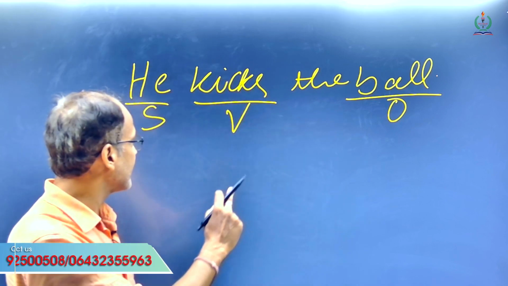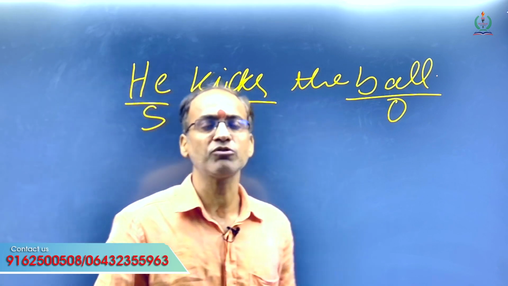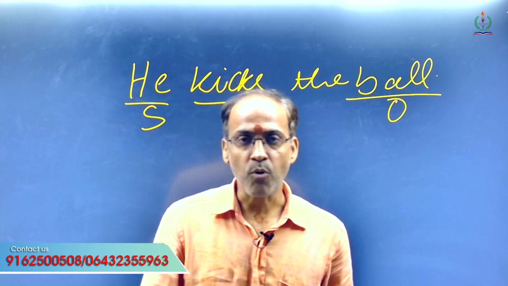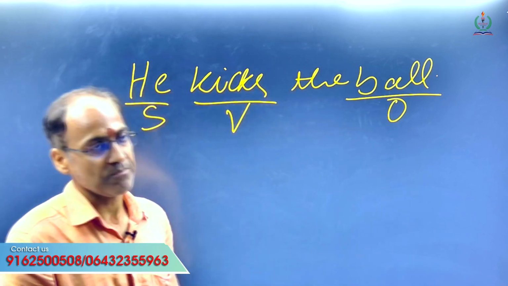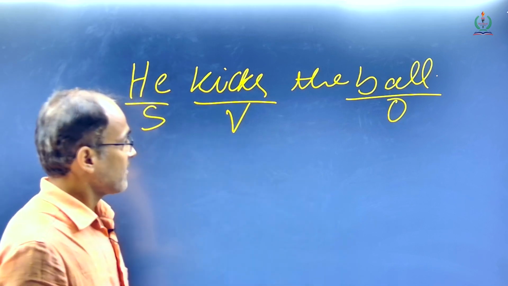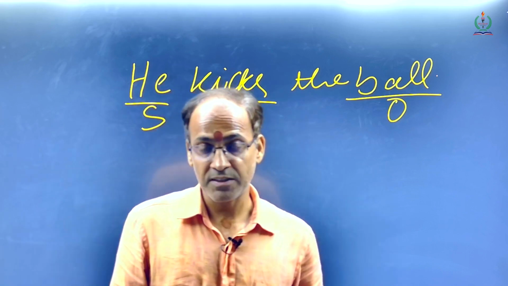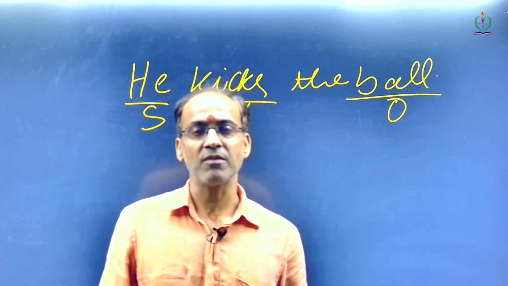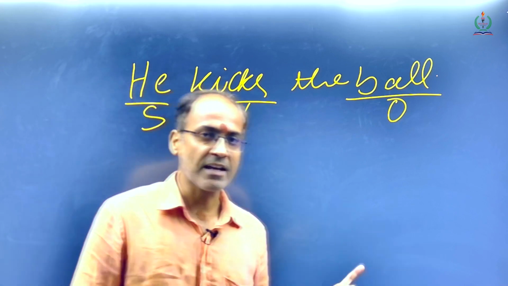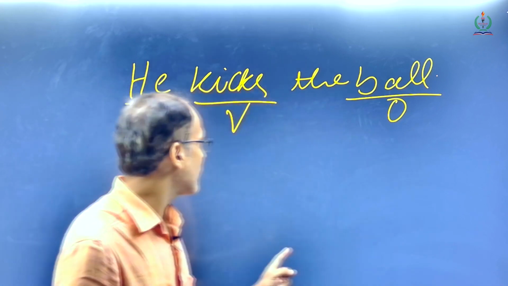Here we have written that he kicks the ball, but we can also say this sentence in passive voice form, like the ball is kicked by him. So this is a transitive verb. This is the first trick to identify whether a verb is transitive or intransitive. It is a transitive verb because it has a passive voice form.